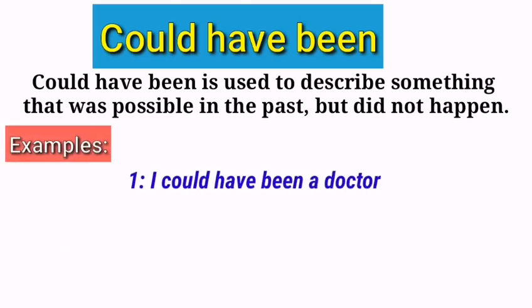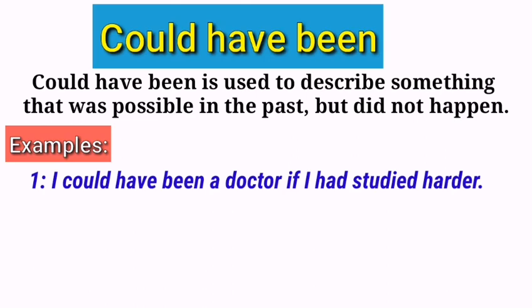I could have been a doctor if I had studied harder. Just look at this example, the structure could have been is used. Basically, it means that it was possible for me to become a doctor but it did not happen. Why? Because I did not study harder. So, you can see, becoming a doctor was possible for me in the past, but now I regret that I did not study harder, so that is why I am not a doctor now. So, you can see this structure is used.